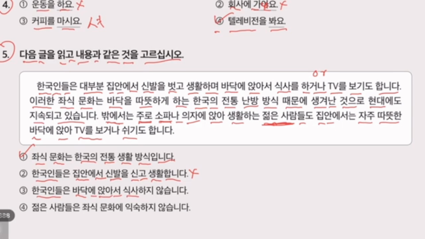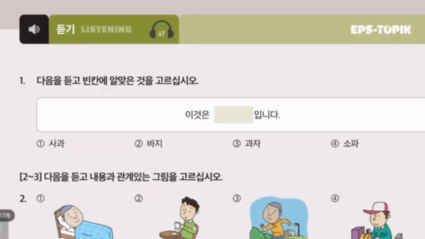식사 is eating food. 하지 않습니다. They are not eating food on the floor. This is not correct. 젊은 사람, youngsters, 좌식 문화, sitting on the floor culture. 익숙 is familiar, 하지 않습니다. The youngsters are not familiar with sitting on the floor and taking food. This is also wrong. So our answer is number 1.